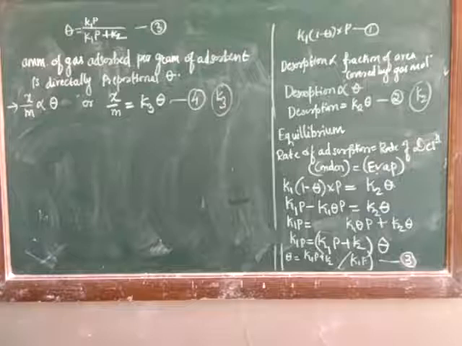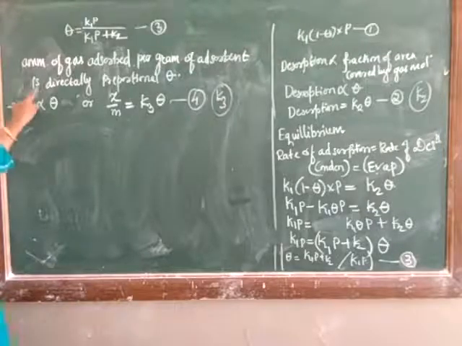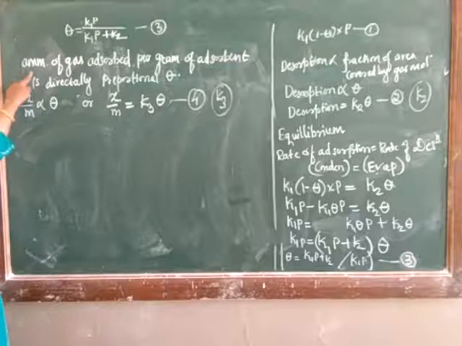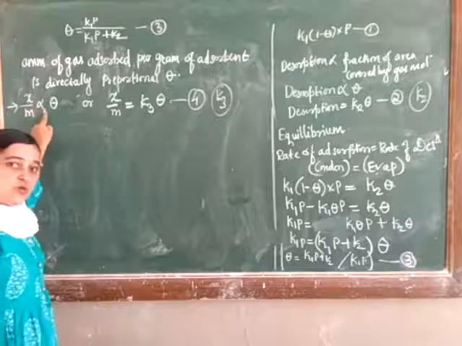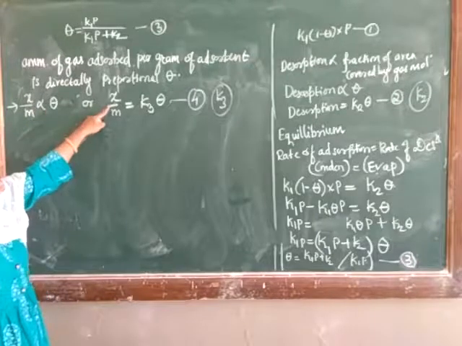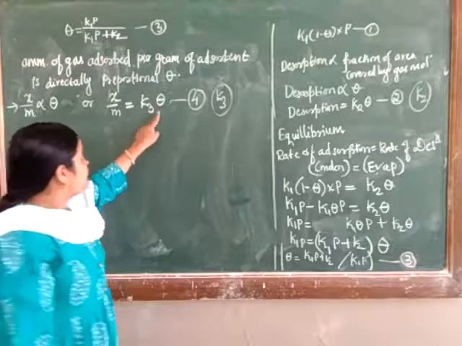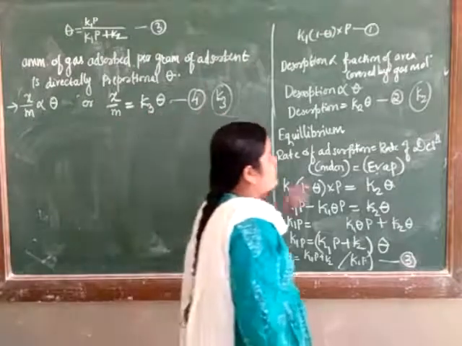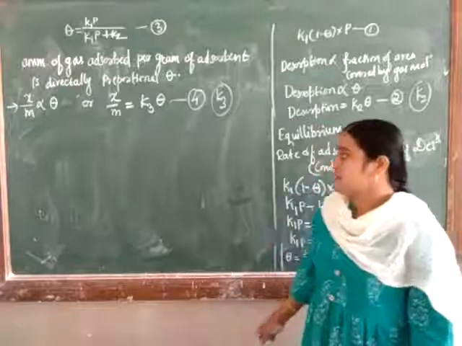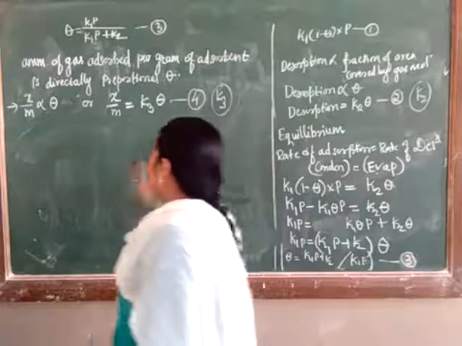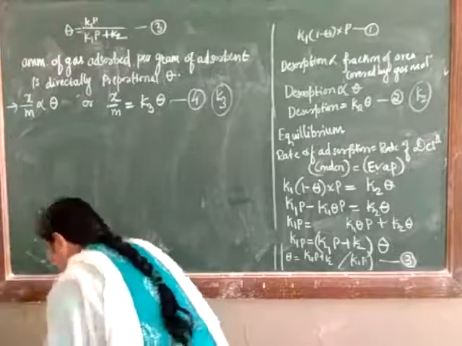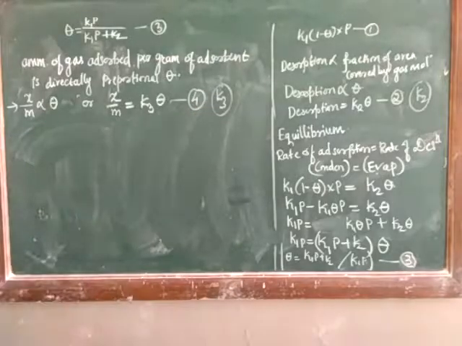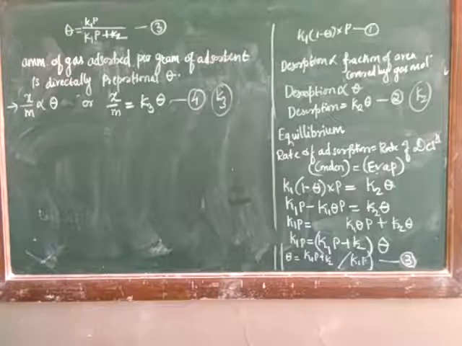Now, the amount of gas adsorbed per gram of adsorbent is directly proportional to what? Theta. So the amount of gas adsorbed, x upon m, is directly proportional to theta itself. So next, x upon m is equal to K3 into theta, where K3 is a proportionality constant. Now putting the value of theta in equation number 4, x upon m,